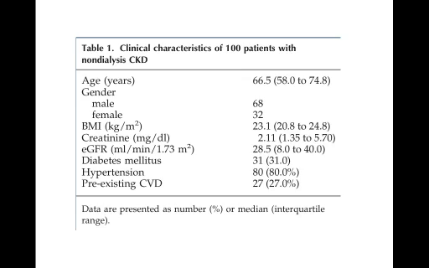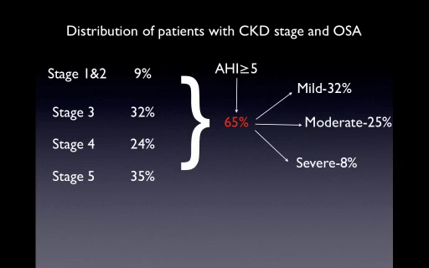Diabetes was present in 31% of the patient population. Hypertension was present in 80% of the patient population, and pre-existing CVD was present in around 27%. And this is the distribution of various stages of CKD in this patient population. It varies from stage 1 to stage 5, but most of their patients were around stage 3, 4, and 5.